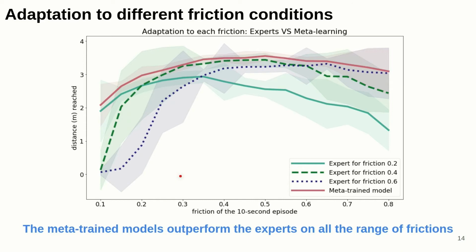We evaluate the model and the experts by measuring the average distance reached at the end of 10-second episodes for different frictions ranging from 0.1 to 0.8. And we can clearly see in the figure that the meta-trained model outperforms the experts for the whole range of frictions, which shows that the meta-learning is able to synthesize the knowledge of the different experts.